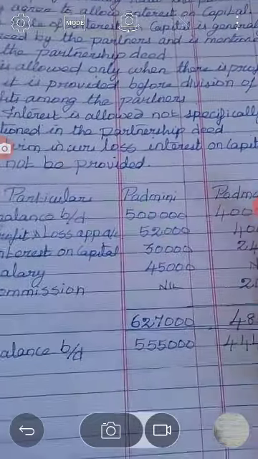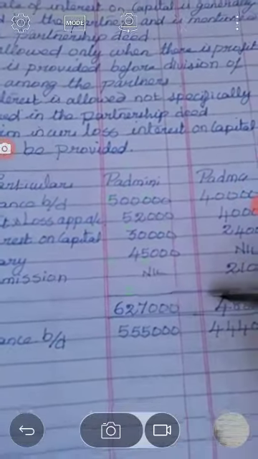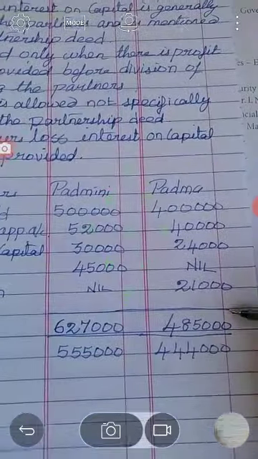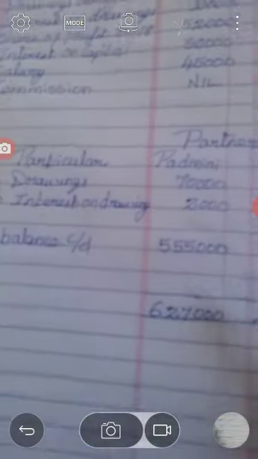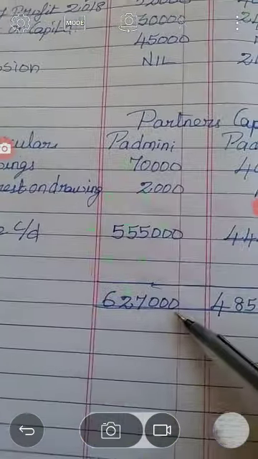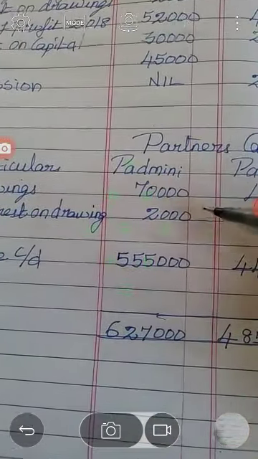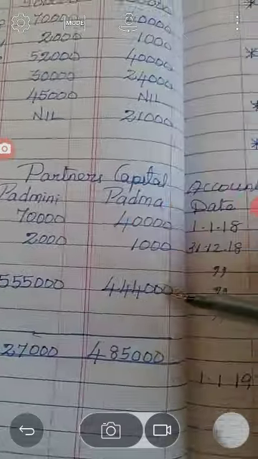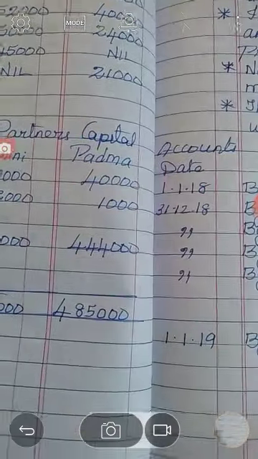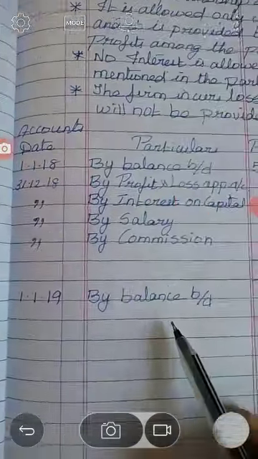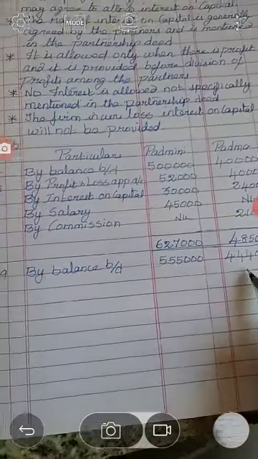You have to balance it. The totals are 6,27,000 and 4,85,000. The balance should be carried forward on the debit side. The balance amount is 5,55,000 and 4,44,000. The same amount is carried on the credit side, by balance b/d 5,55,000 and 4,44,000.